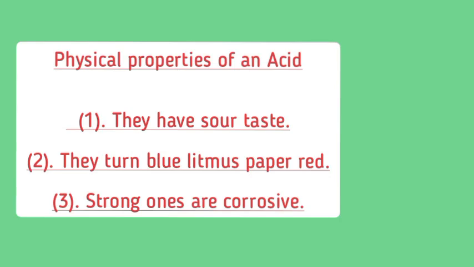Number 1, they have a sour taste. Number 2, they turn blue litmus paper red. Number 3, strong ones are corrosive. These are the physical properties of an acid.